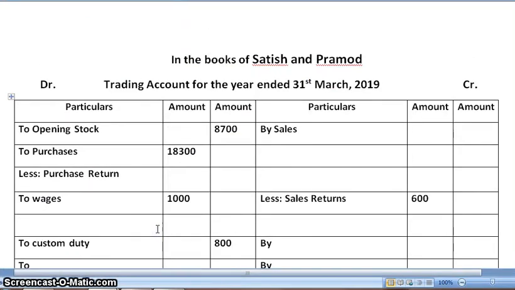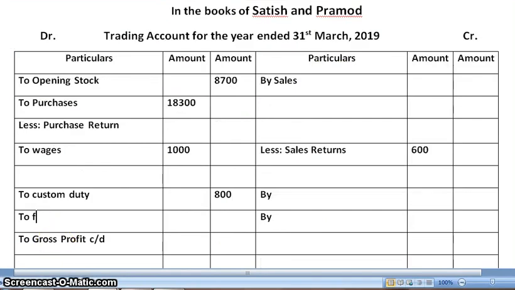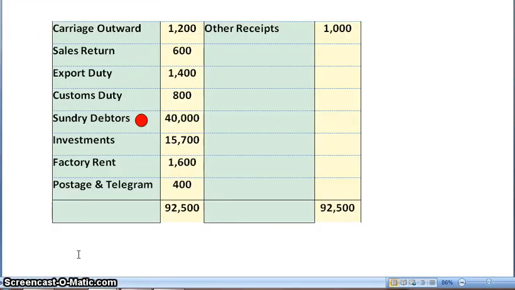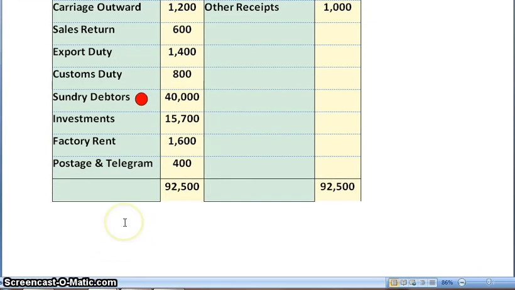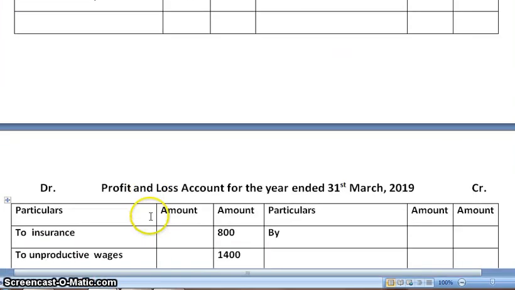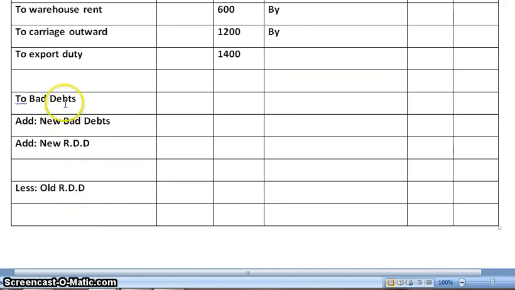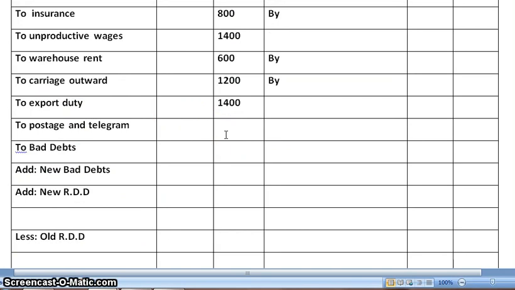Amount is 1,600. Postage and telegram, profit and loss account debit side. Amount is 400.